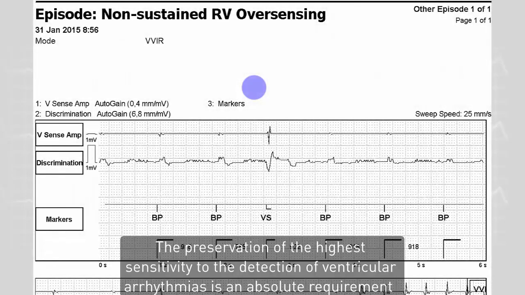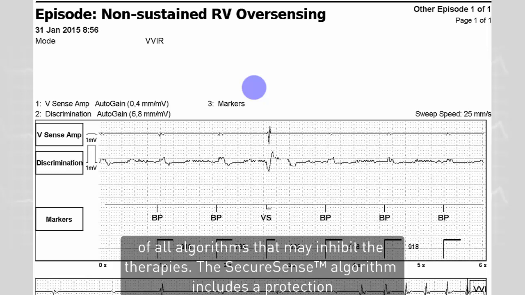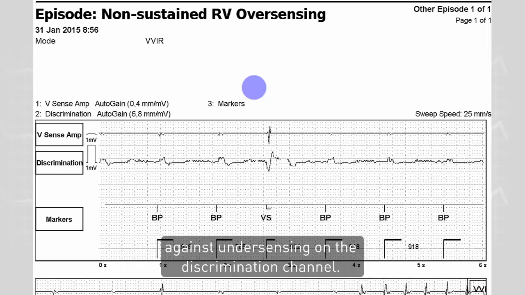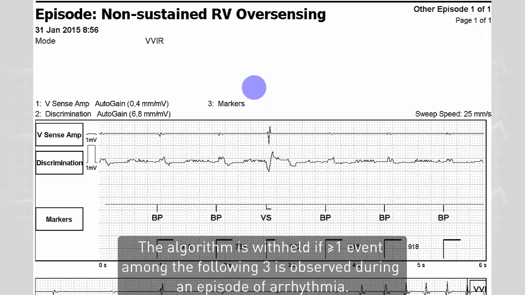The preservation of the highest sensitivity to the detection of ventricular arrhythmias is an absolute requirement of all algorithms that may inhibit the therapies. The SecureSense algorithm includes a protection against undersensing on the discrimination channel. The algorithm is withheld if at least one event among the following three is observed during an episode of arrhythmia.